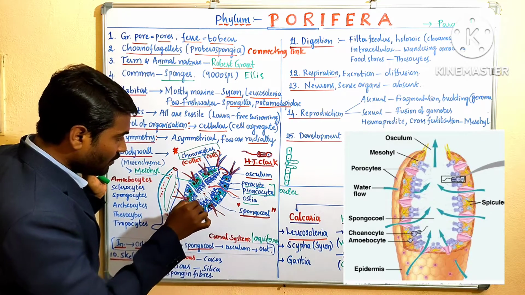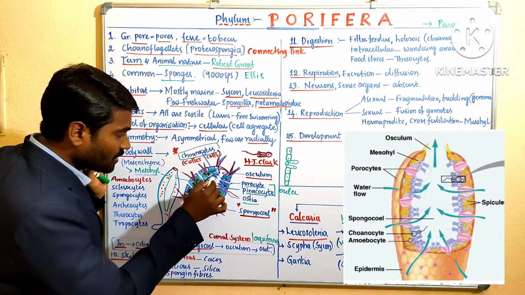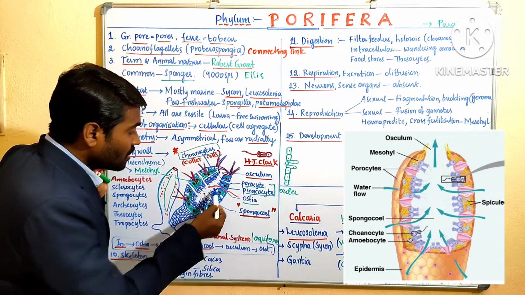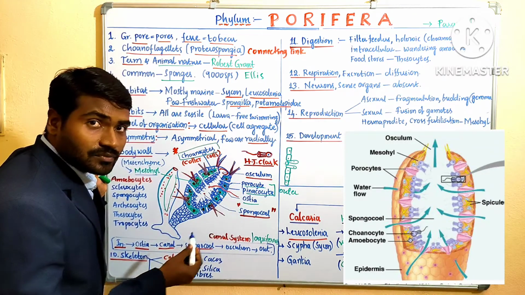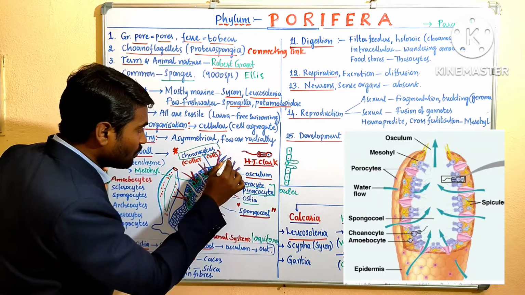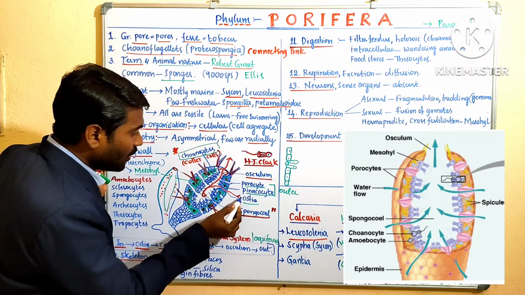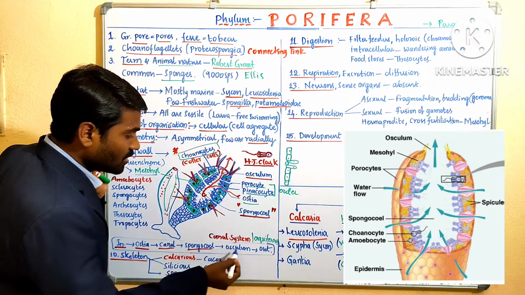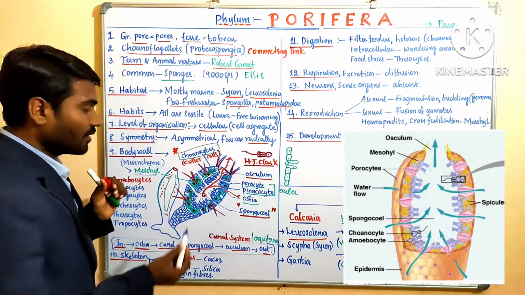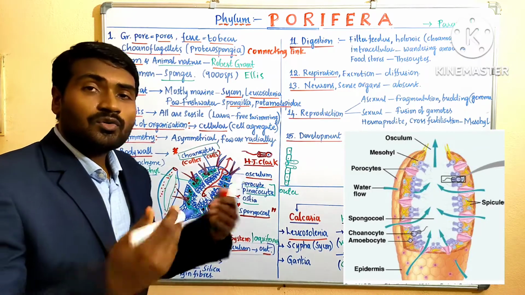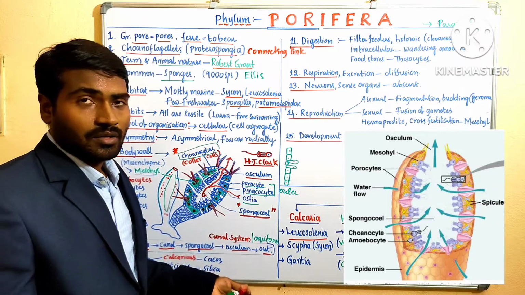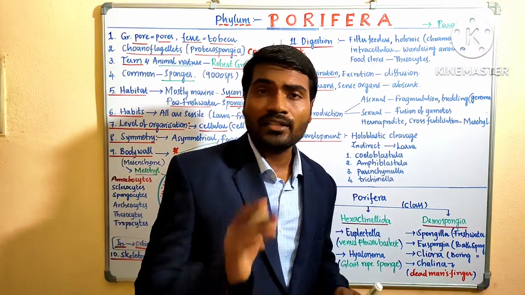Then nutrients, water, oxygen, everything is distributed to all the cells, because the digestion is done by these collar cells or choanocytes. Then the waste materials will be diffused out from the osculum. Here the path is: entry point ostia, canal, spongiocele, then osculum, then out. While it is entering, the useful material gets absorbed by these collar cells and they carry out digestion. So intracellular digestion occurs.